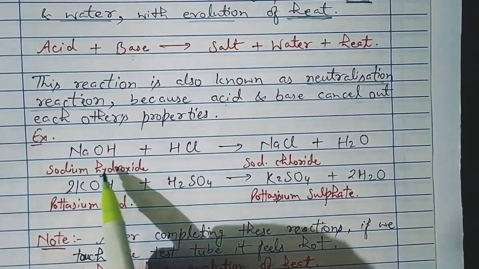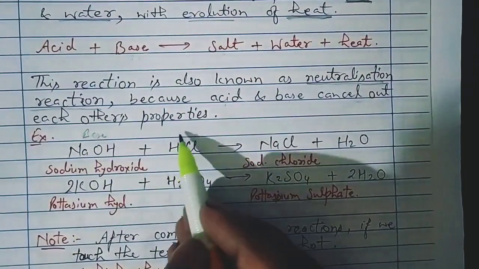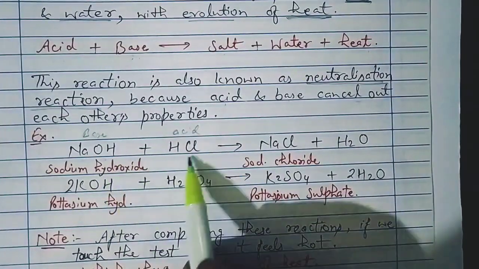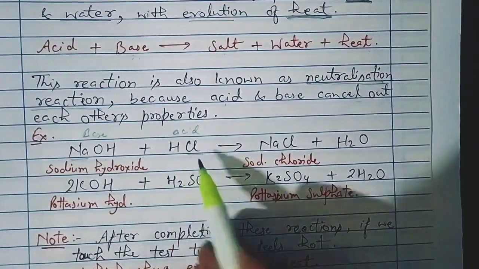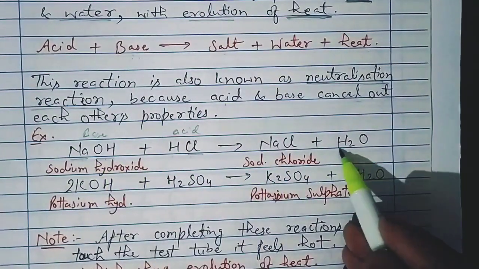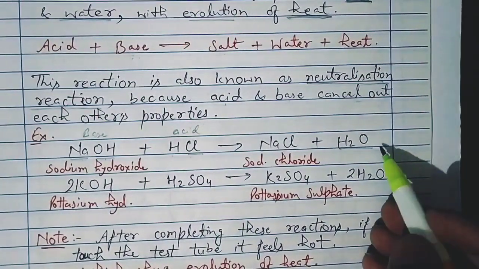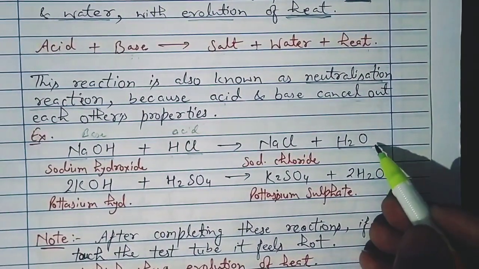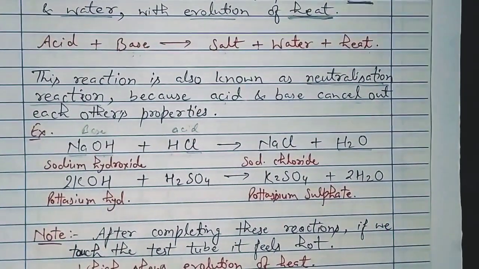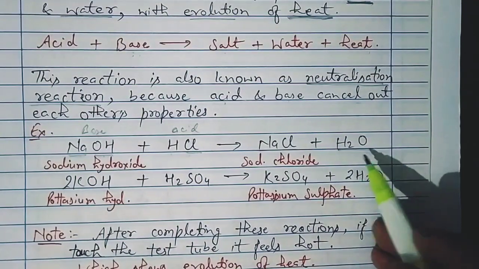So let's take some examples. NaOH is a base. HCl is an acid. When base and acid react together, we get sodium chloride from here, and H reacts with OH and forms H2O. So NaCl plus H2O, and heat is generated. Why are we not writing heat here? Because the heat generated in these reactions is a very small amount. You can feel it only by touching the container.